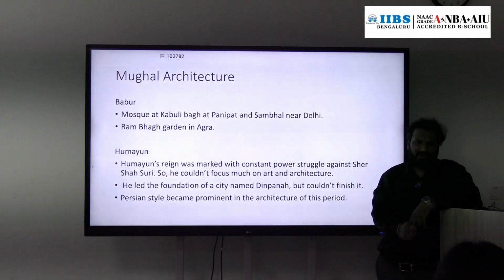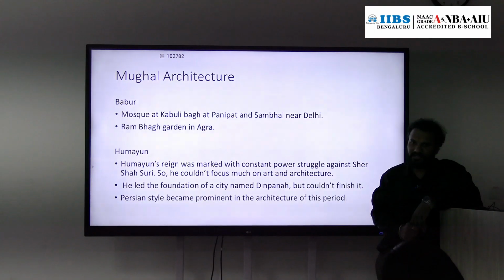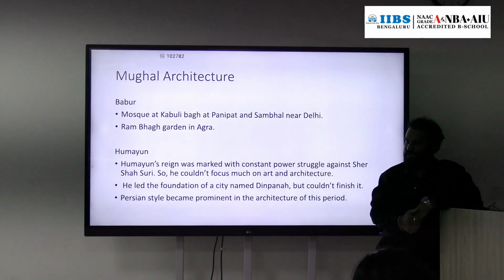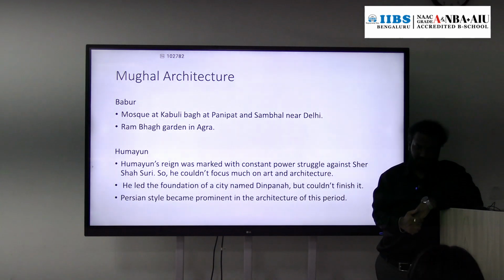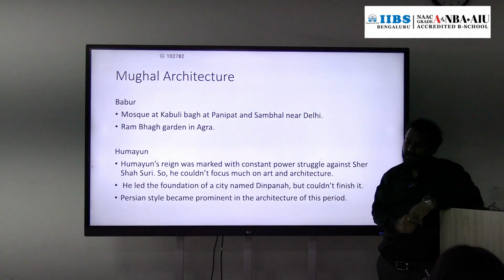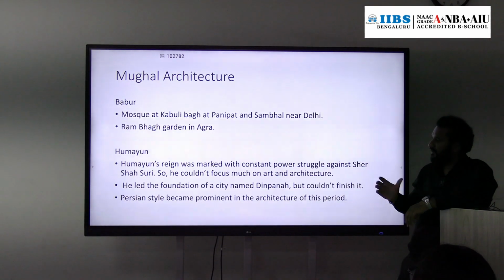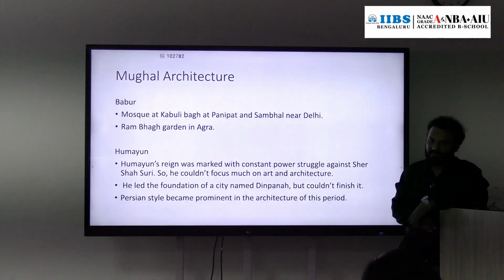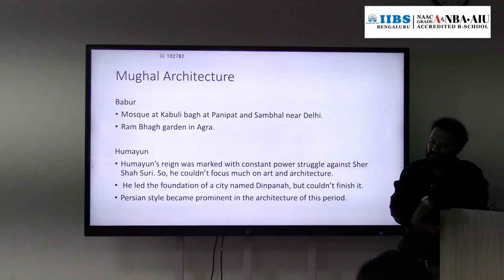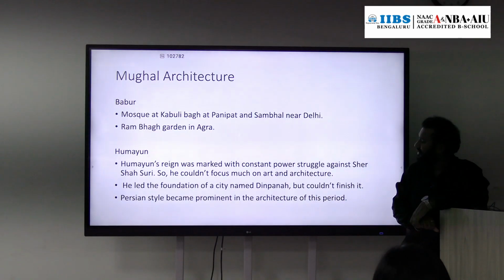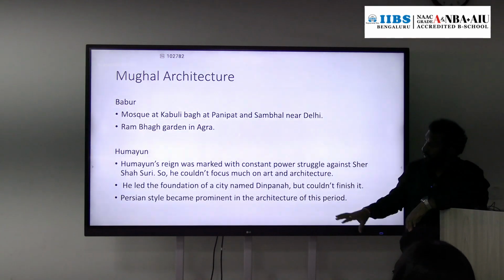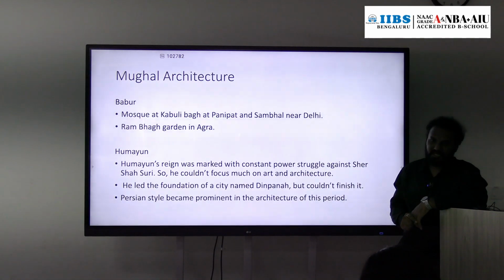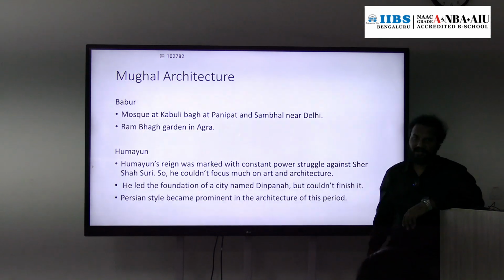Humayun's reign started from 1530. Then he struggled for power. He was defeated two to three times by Sher Shah Suri, so because of the power struggle he hardly contributed to architecture. But anyway, he laid the foundation of one city, Dinpanah, though he couldn't finish it. But from Humayun only there was a beginning of the Persian style in Mughal architecture.